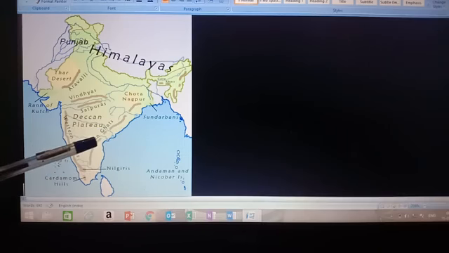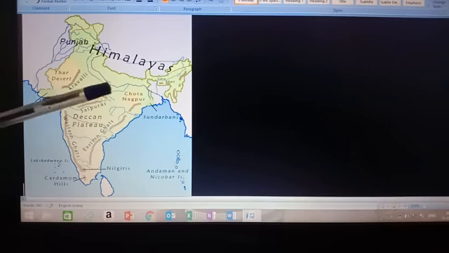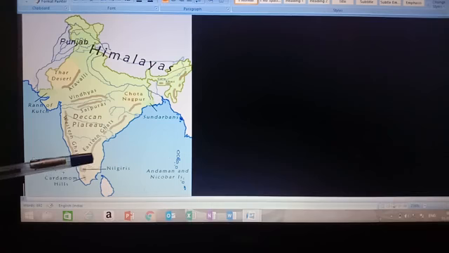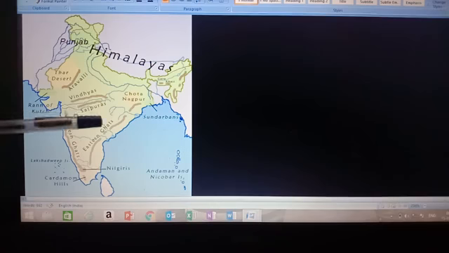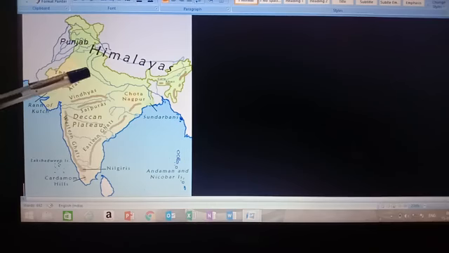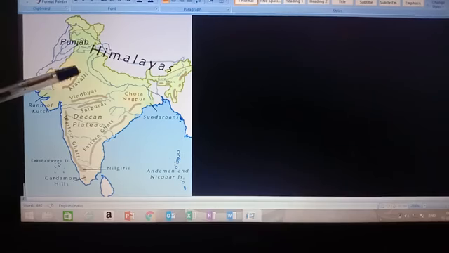What happens in the winter season is just the opposite. In winter season, what happens? When the sun's rays strike the southern part of India, the temperature becomes high and the pressure low. And here, in comparison to this, the temperature is low and the pressure is high.